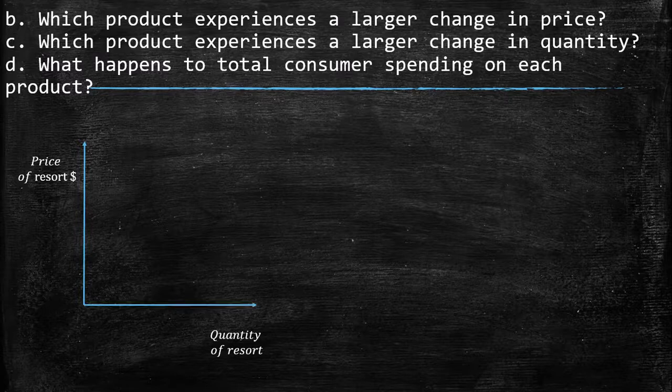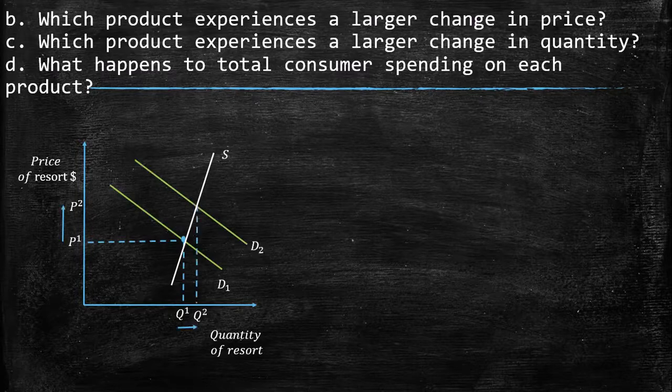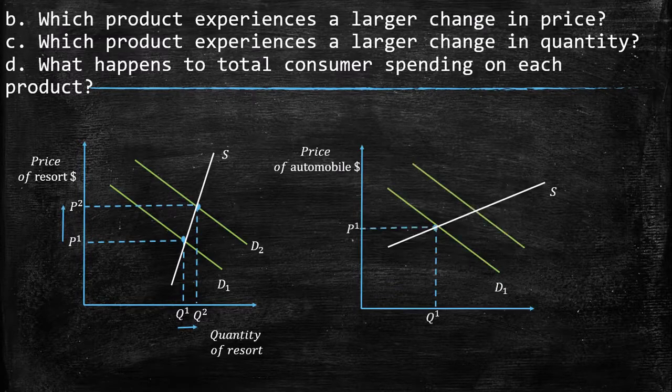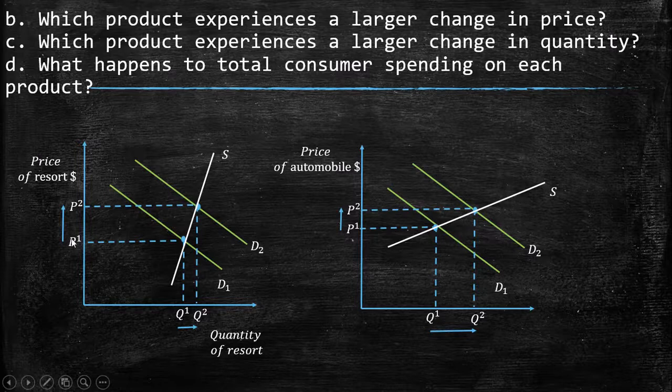Now we have to answer the same questions as before. Here we have the graph to understand better what has happened. The first question says, which product experiences a larger change in price? This is going to be a larger change in price for the resort. And which product experiences a larger change in quantity? It is going to be the automobile market. What happened to total consumer spending on each product? We see here that consumer spending will increase for both, because we see larger quantities and larger prices.